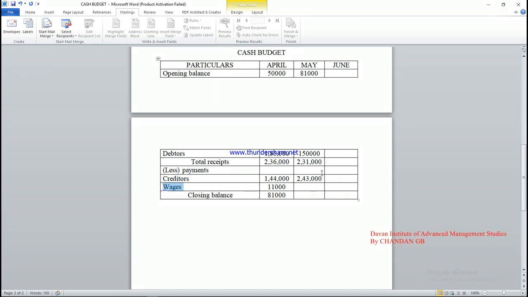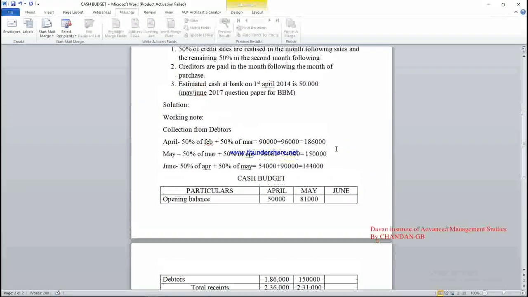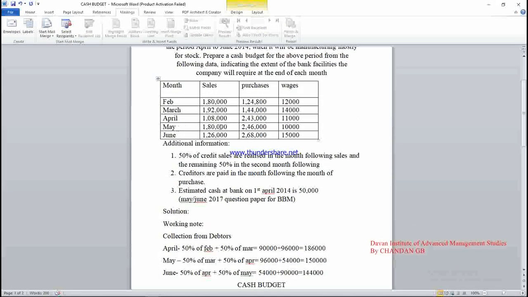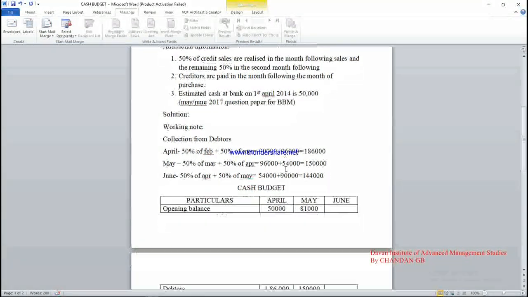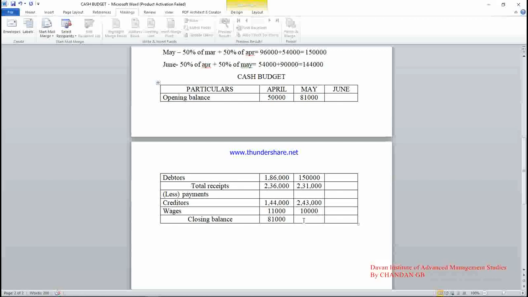Next, the expense is wages. The wages expense is 10,000 rupees. In the question they only mention that wages of May are 10,000 rupees. There is no adjustment regarding wages, so May expenses we pay in the payments column itself.